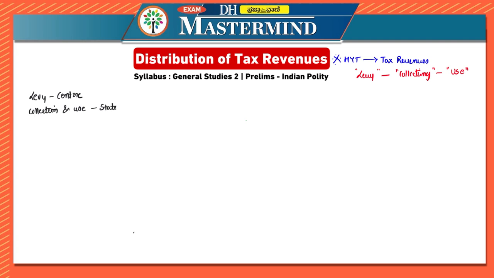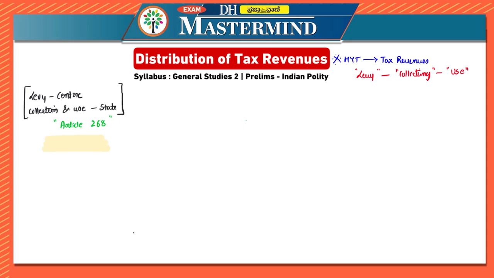Very important. So the first category is the taxes that are levied by the center, but they are collected and utilized by the state. This comes under Article 268. Very, very important. Article 268, Article 269, then Article 270, Article 271. These are some things which we are discussing. So this is Article 268, wherein the taxes are levied by the center, and they are collected and utilized by the state.